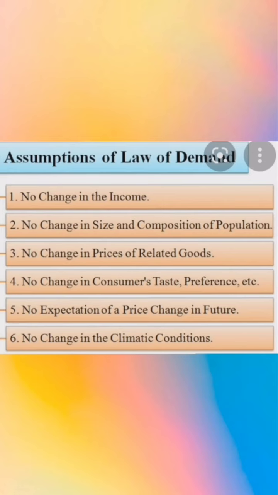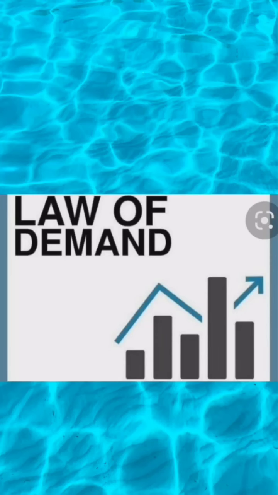And the last assumption is that consumers do not expect any significant change in the availability of the commodity in the near future. It means that the commodity the consumer wants to buy is completely available in the market. Just listen carefully about the concept of the law of demand.